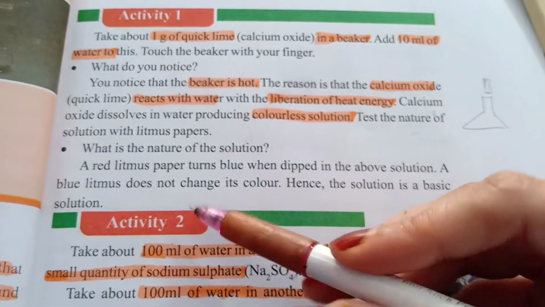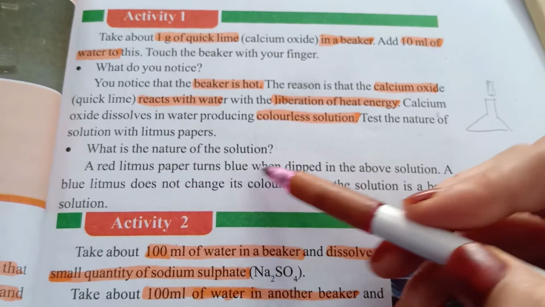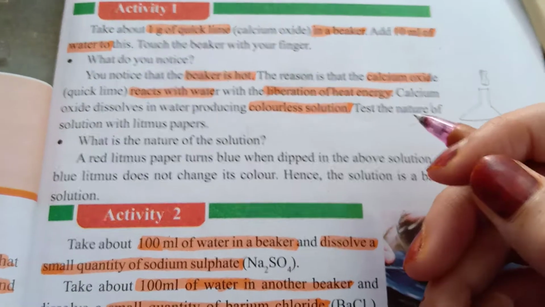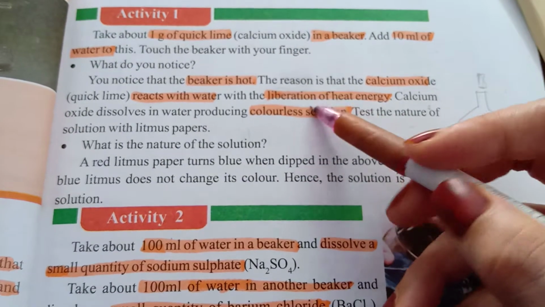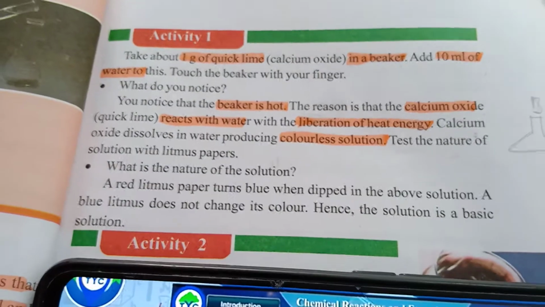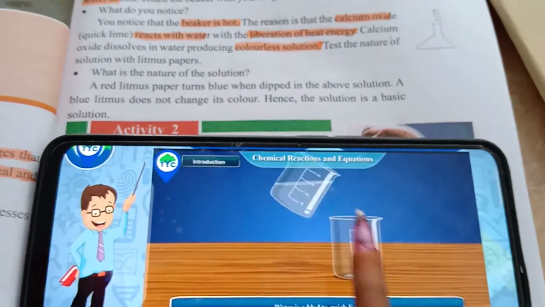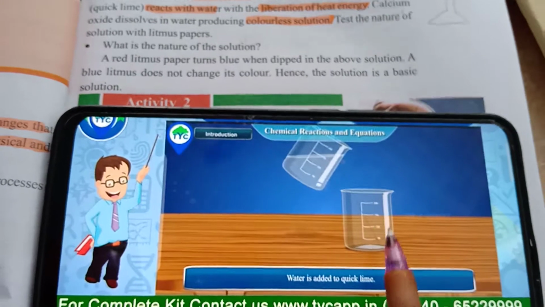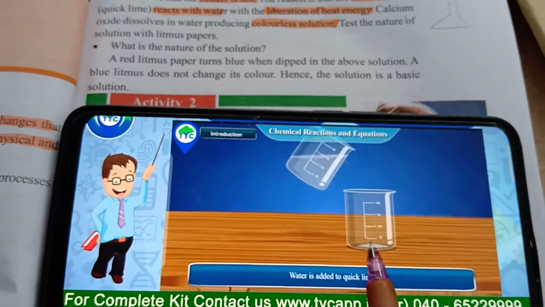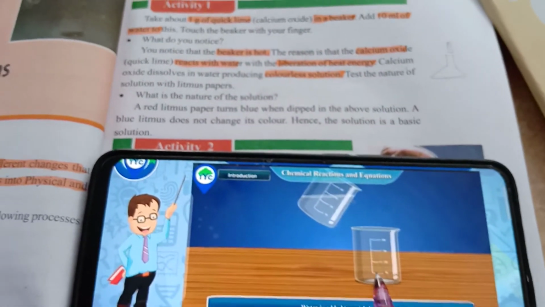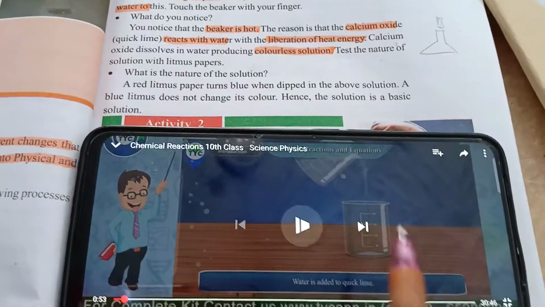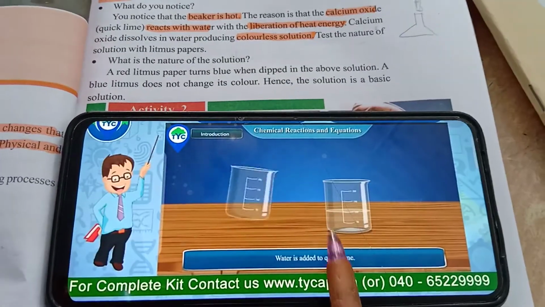Then the color of the red litmus paper will be changed into blue color, which means changes are occurring and it is liberating heat. So what I said in activity 1, in this beaker we have lime, which is calcium oxide, and we have to add water in it. Then what happened?